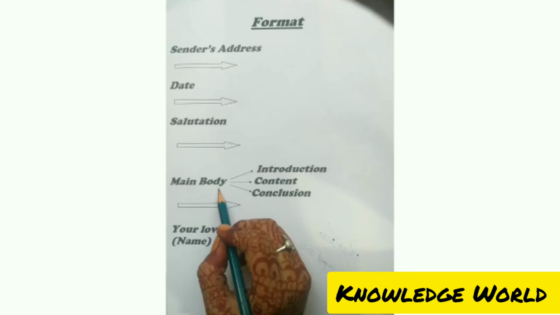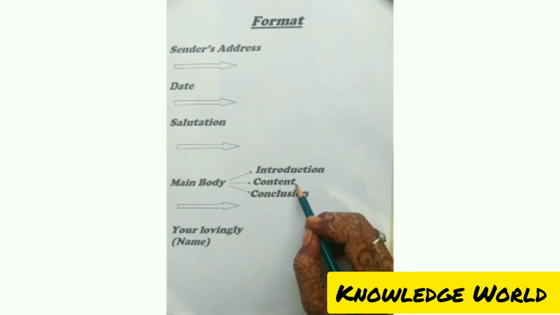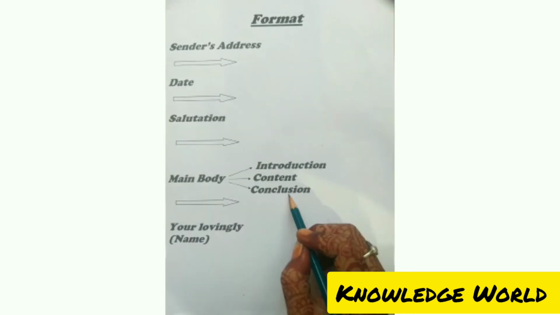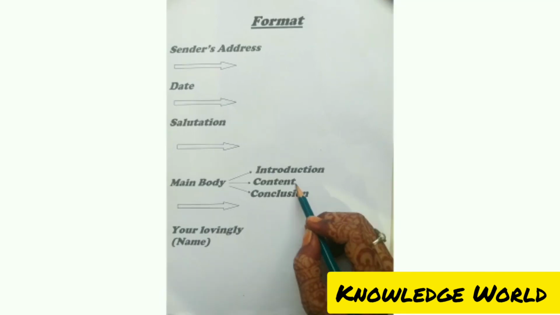We will divide this into three paragraphs. That is, the first is introductory paragraph, second is content, and the third is conclusion. And now we begin writing the actual letter. The introductory paragraph sets the tone of the whole letter. You might begin by asking the recipient about their well being.